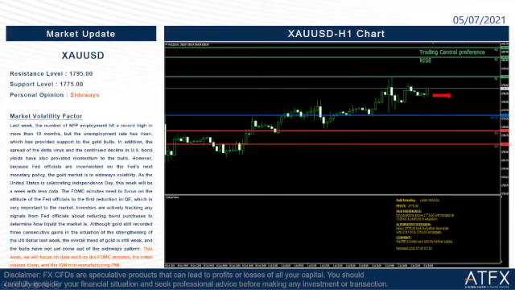Although gold still recorded three consecutive gains despite the strengthening of the US dollar last week, the overall trend of gold is still weak, and the bulls have not yet come out of the sideways pattern, as we can see here. This is still a sideways pattern, not a bull trend or a bear trend. This week we will focus on data such as the FOMC minutes on Wednesday, the initial jobless claims on Thursday, and also the ISM non-manufacturing PMI.